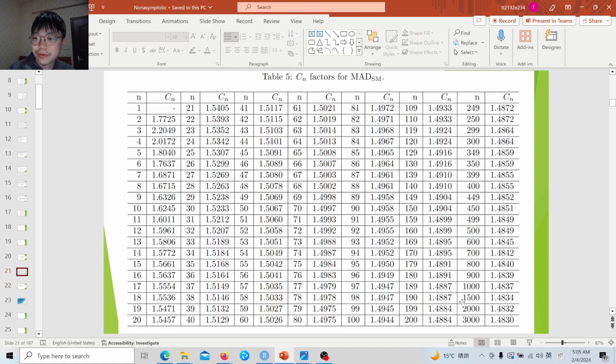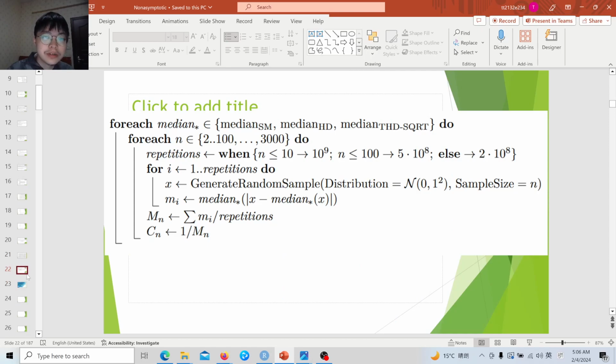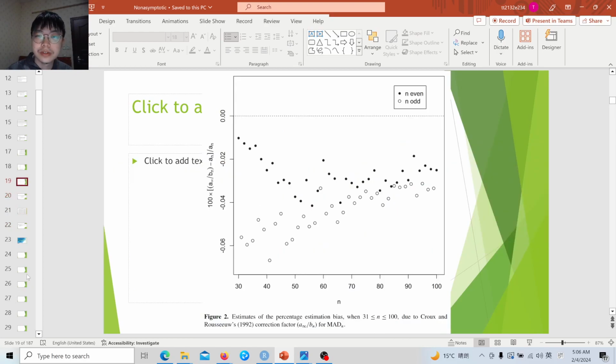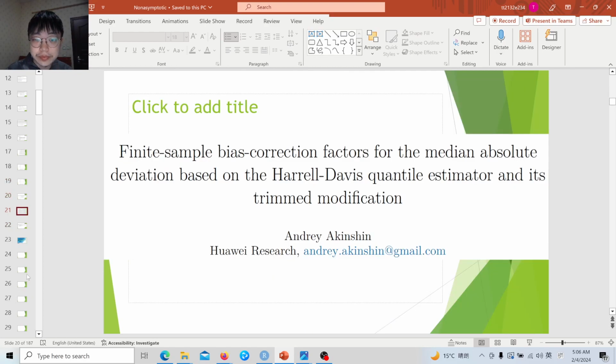It is from 2 to 3,000, as you can see. Even for 100, if you're pursuing a 3 decimal accuracy, it is still not enough. You need to reach nearly 2,000 to 3,000 before you don't need to worry about this finite sample bias. So generally, because most samples in real cases are unlikely to be larger than 2,000, especially in biology, that means in most cases we need to consider the finite sample bias.